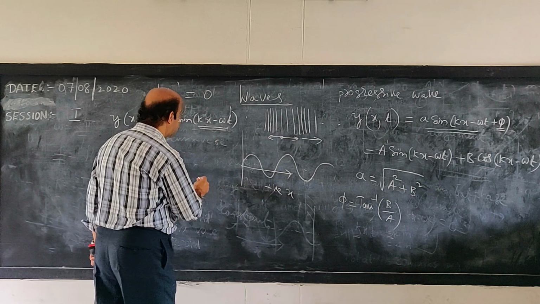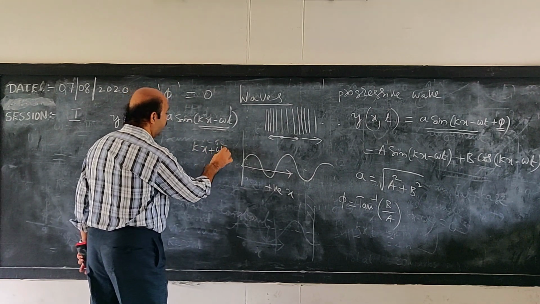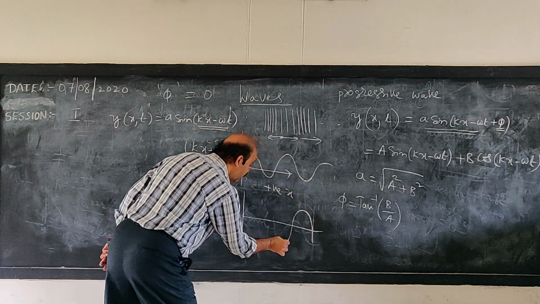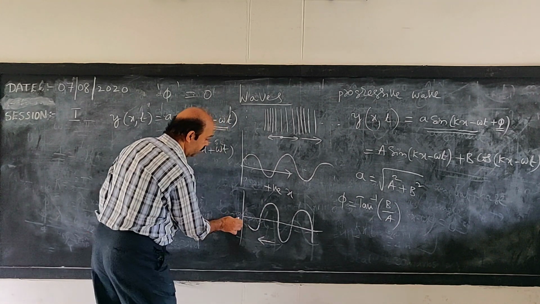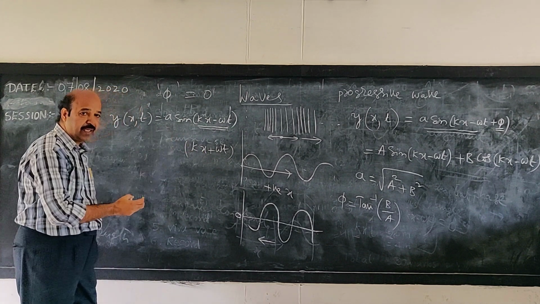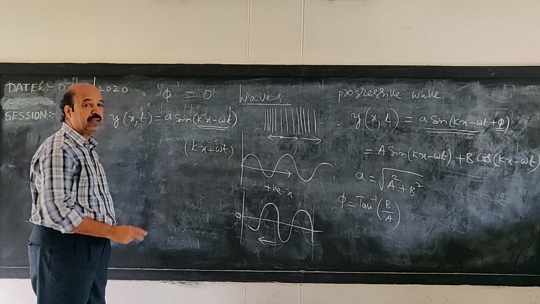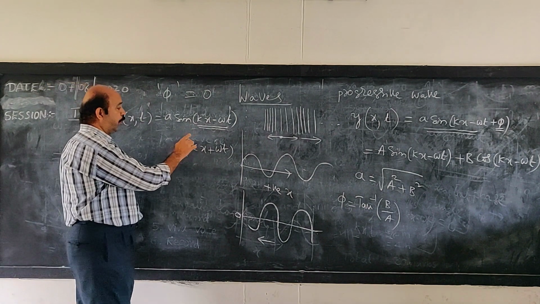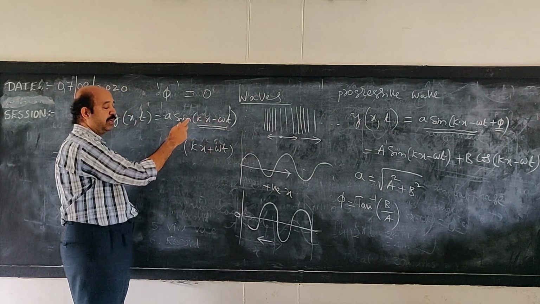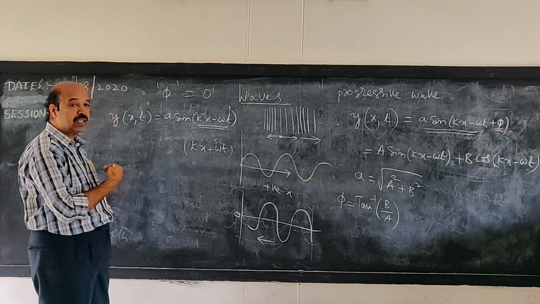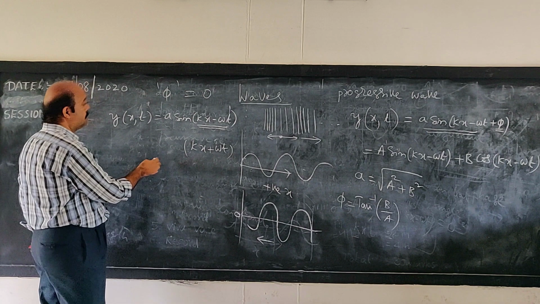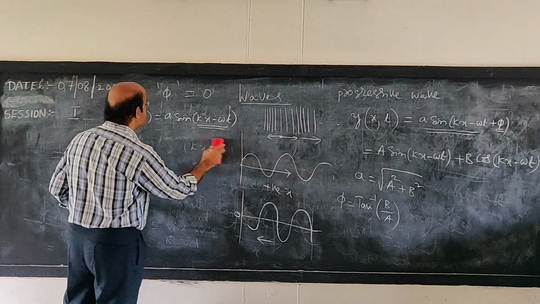Similarly, if you use the plus sign, that is kx plus omega t in the argument, it shows that the wave is coming towards the origin. That is, with increase in time, this x value should decrease. Therefore, this argument part remains constant. Therefore, a progressive wave moving in the positive x direction is represented by a sine (kx minus omega t). A wave coming towards the origin is represented by kx plus omega t. Okay. So, let us come to this equation.